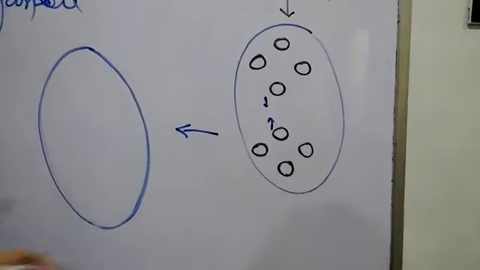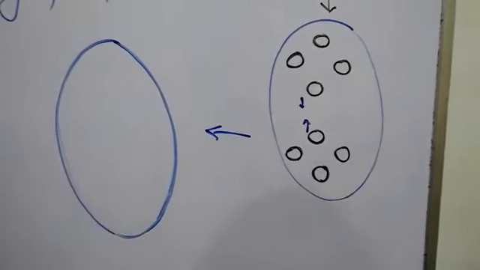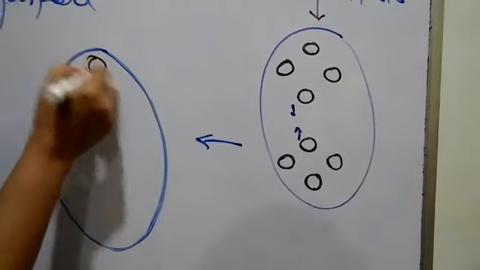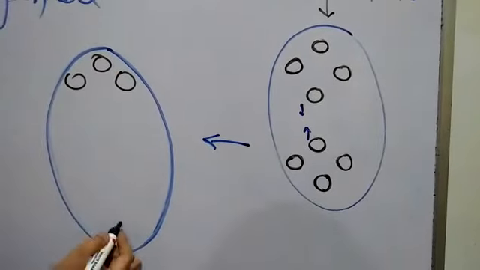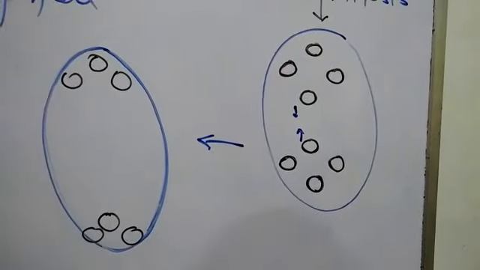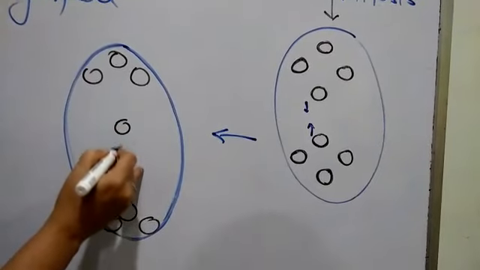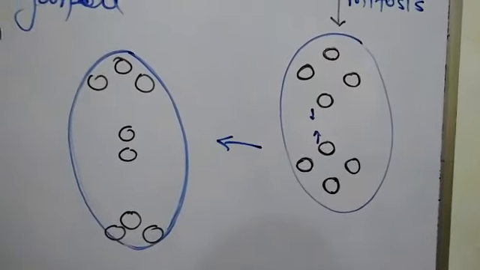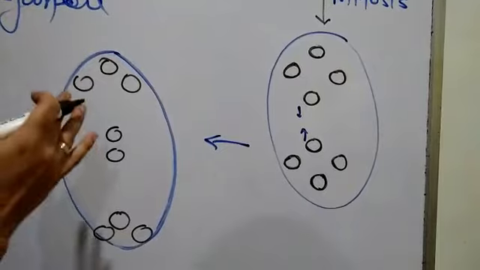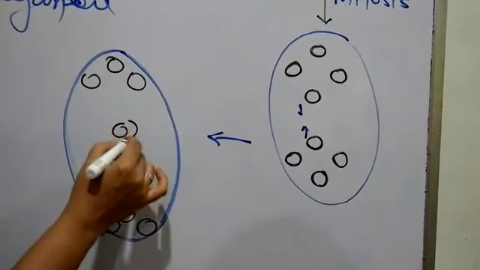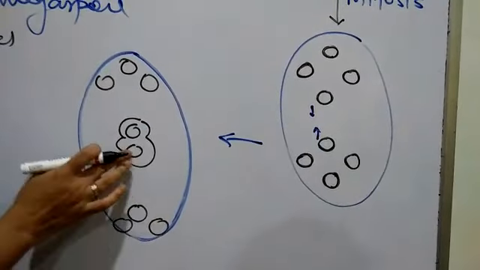So, after migrating, what will be the structure? 3 nuclei will be at one pole, another 3 nuclei at another pole, and 2 nuclei will come at the center, and before the fertilization they fuse with each other.